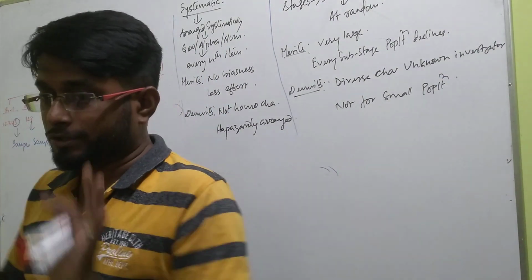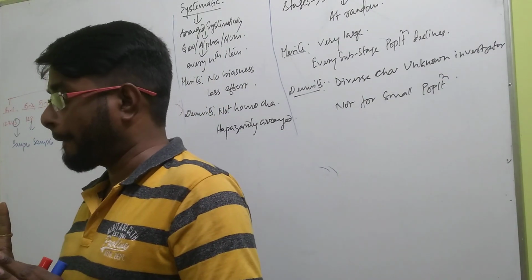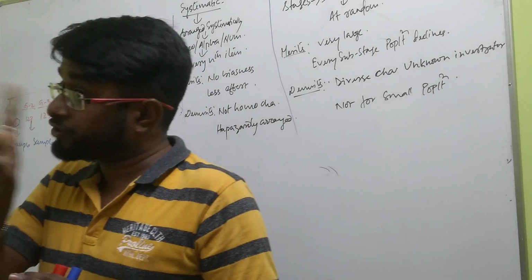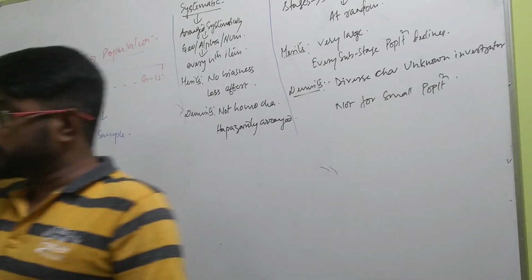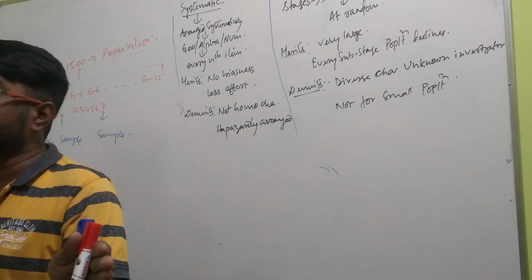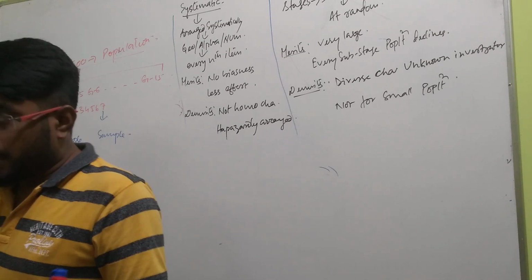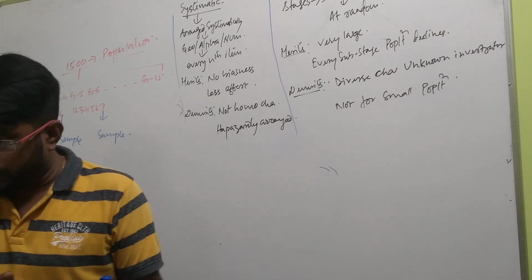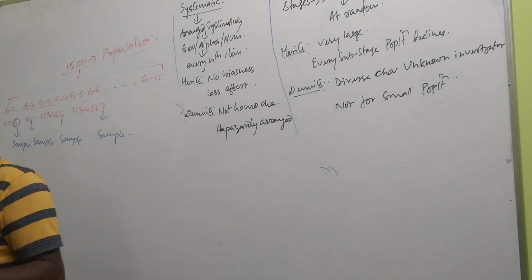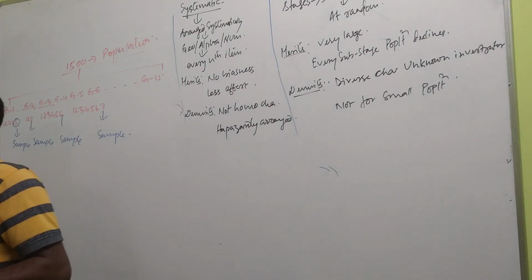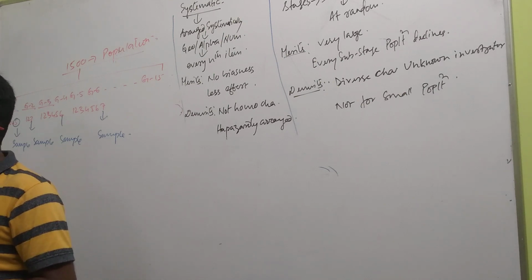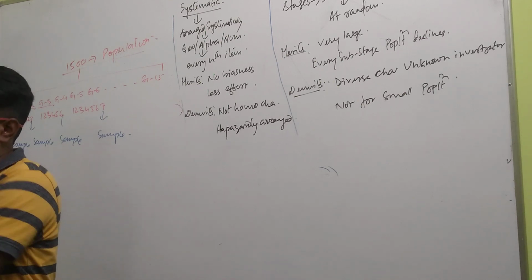This is fixed, nothing changes here. Are you getting everybody? This is the difference between stratified and systematic. In both stratified and systematic, what is done? Grouping is done, division is done. But in stratified, from each division samples are taken randomly. But in systematic, from each division the last item is taken as a sample. Am I clear? The last item is taken as a sample and then the method is completed.